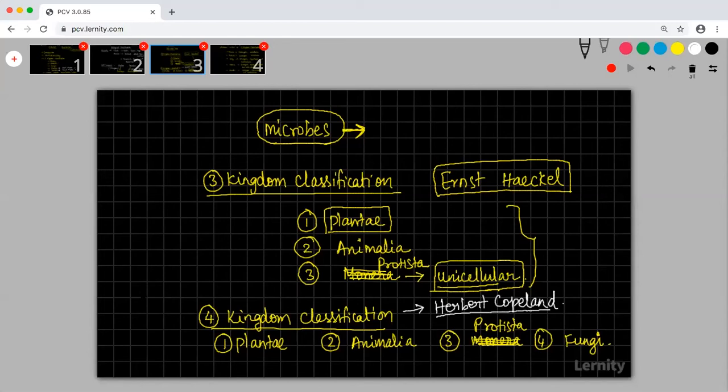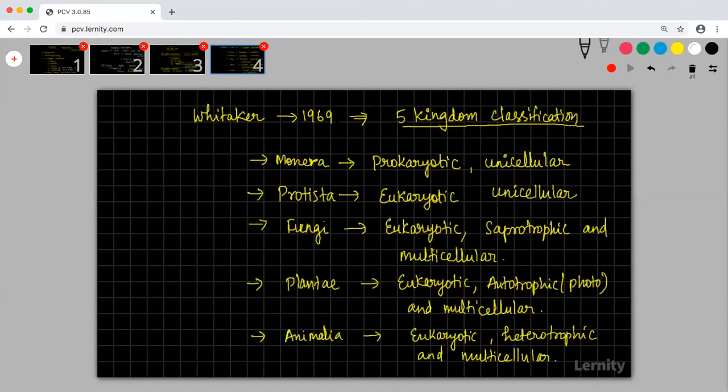Three domains of life were found after five kingdom classification. Yes, three domains were classified at a later stage. Herbert Copeland and Ernst Haeckel are the people who found the three kingdom and four kingdom classification. Then Whittaker came into the picture.